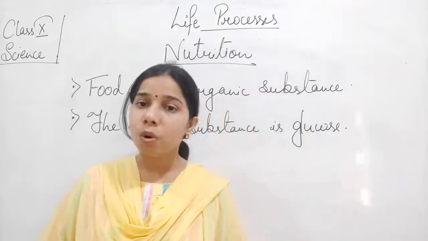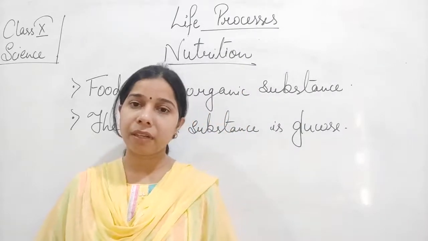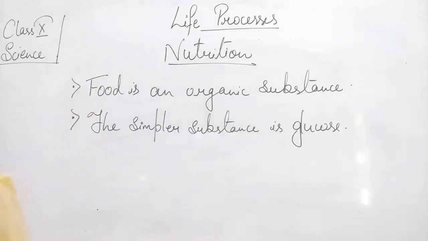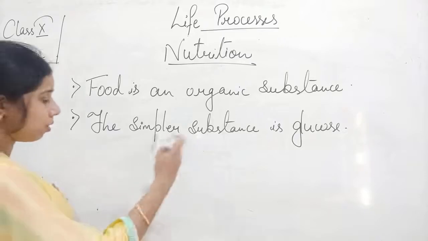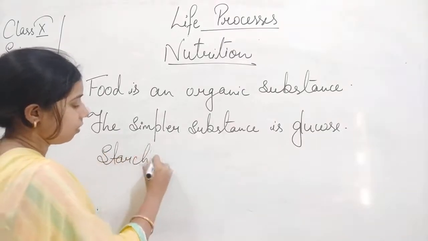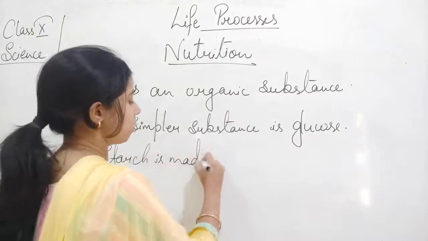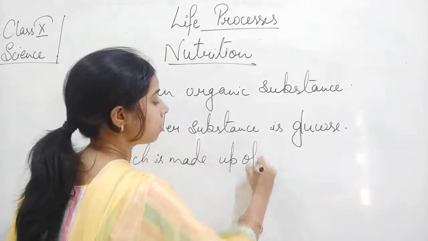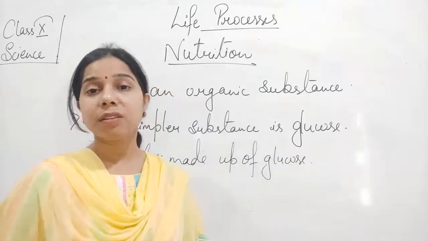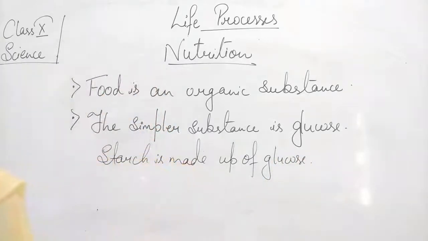Now, this glucose we get from different kinds of food items. Like if we talk about carbohydrate. Starch is made up of glucose. It means if a lot of glucose combines together, then a starch is formed.